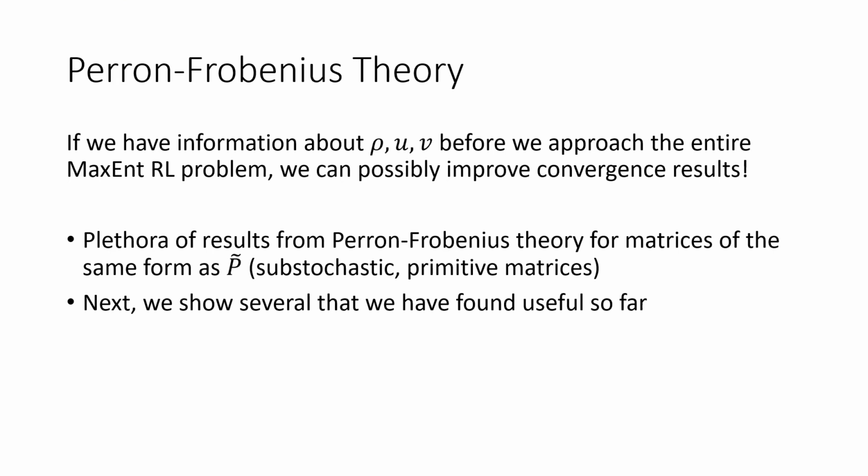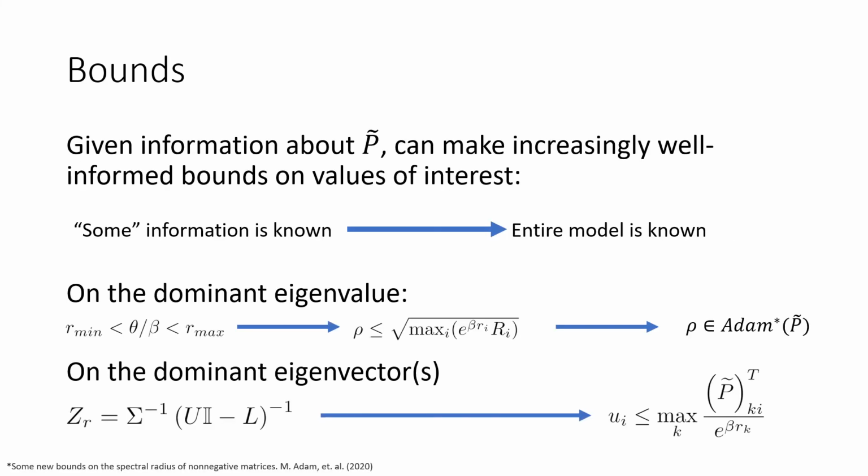So now that we've seen how the power method can be used, we'd like to possibly get some bounds and approximations on the dominant eigenvalue and dominant eigenvector without having to do lengthy calculations or these heavy matrix multiplications. As more information is known about the matrix P tilde, specifically the dynamics and the rewards, we can recover better bounds for the dominant eigenvalue and the dominant eigenvector.